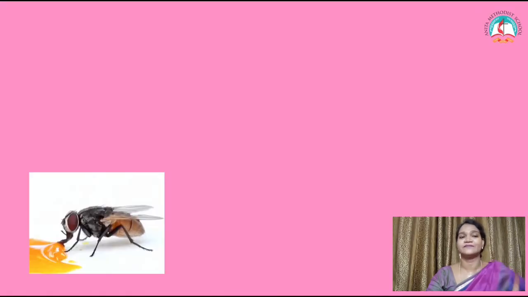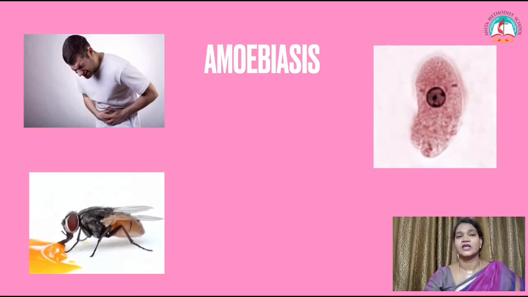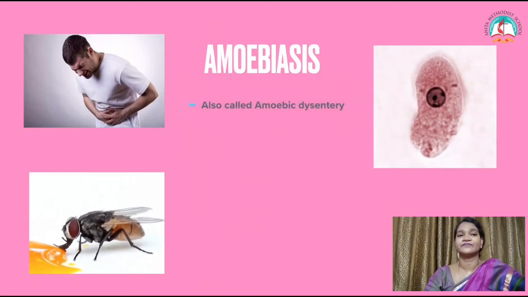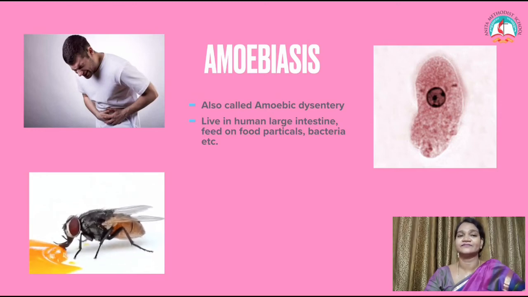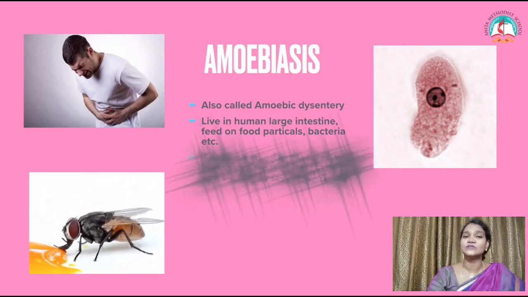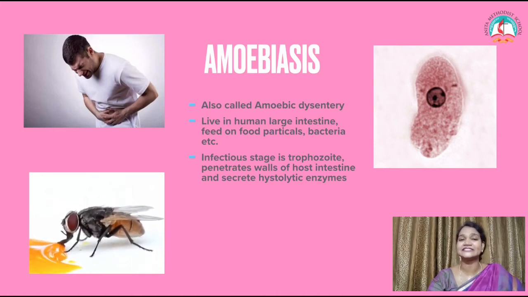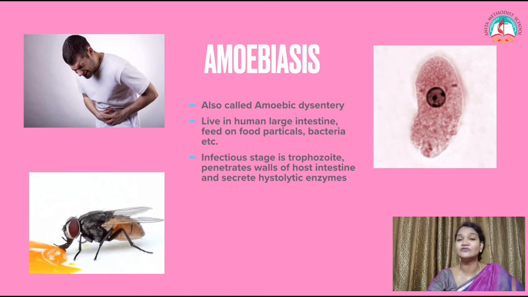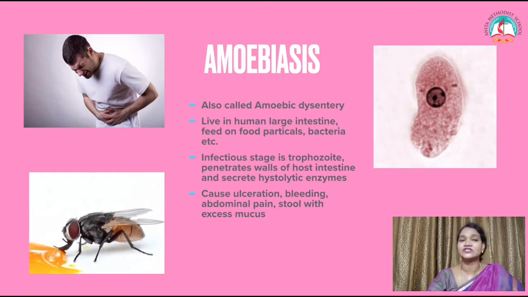Amoebiasis, spread by an insect. It is also called amoebic dysentery. It lives in the human large intestine and feeds on food particles, bacteria, etc. The infectious stage is the trophozoite. It penetrates the walls of the host intestine and secretes an enzyme called histolytic enzyme, which causes pain in the intestine. It causes ulceration, removal of cells or tissues in the wall, bleeding, abdominal pain, and stool with excess